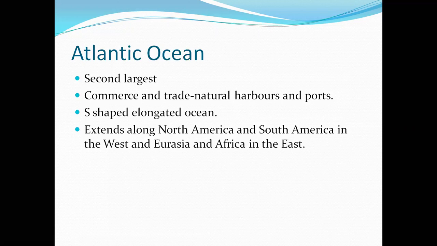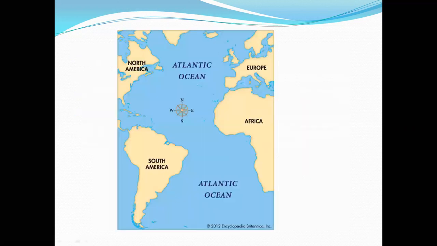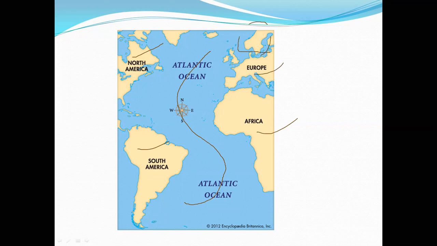It is S-shaped, elongated. You can see here, it is an S-shaped elongated ocean. See here. And towards the west, you can see South America, North America. Here you can find Africa, Europe, and a small piece of land, Eurasia. Okay.